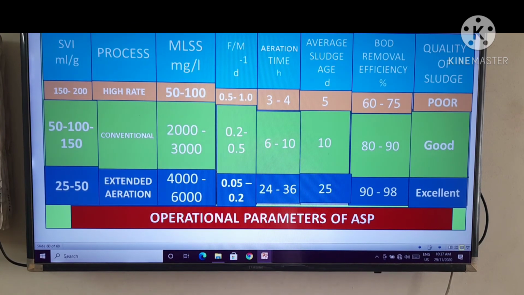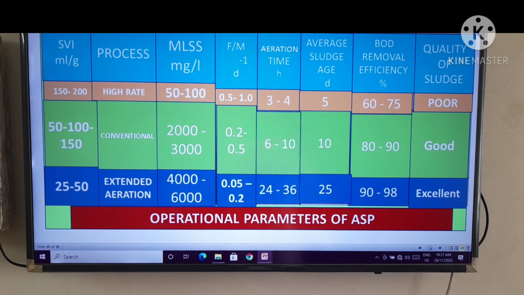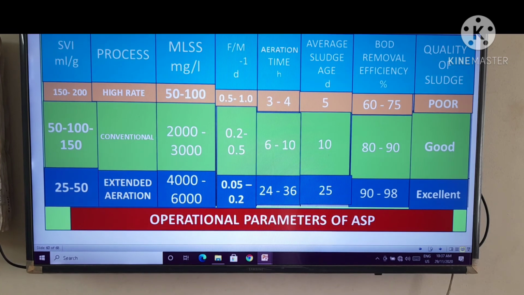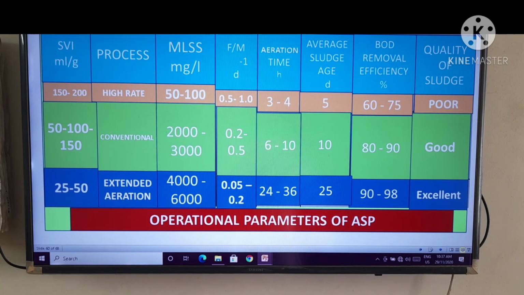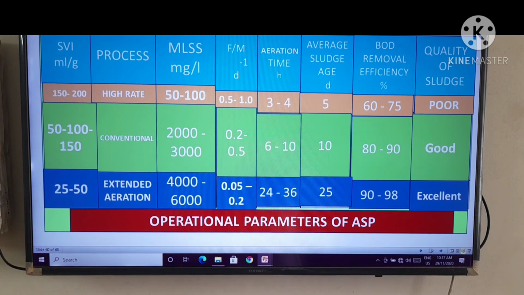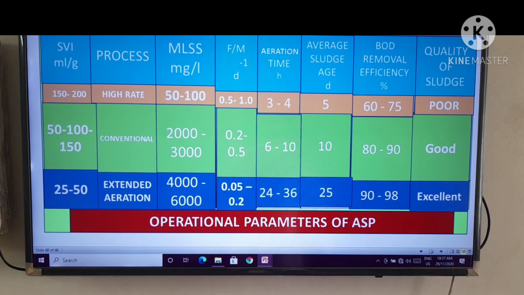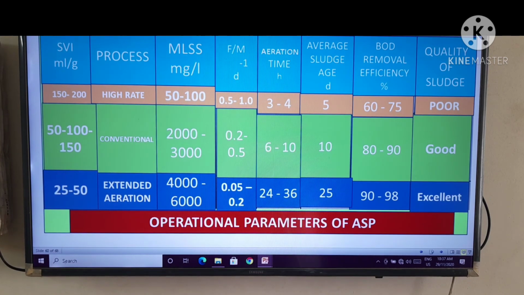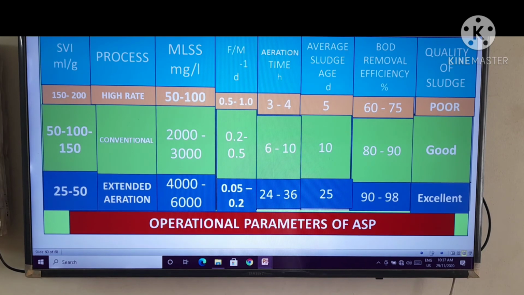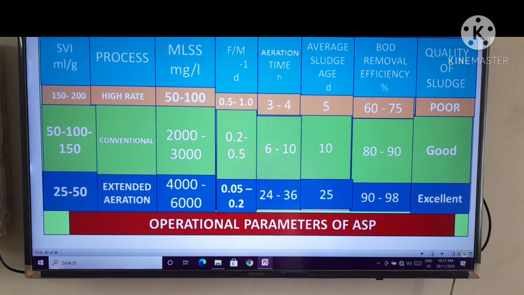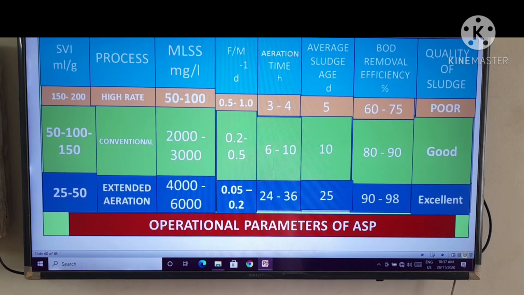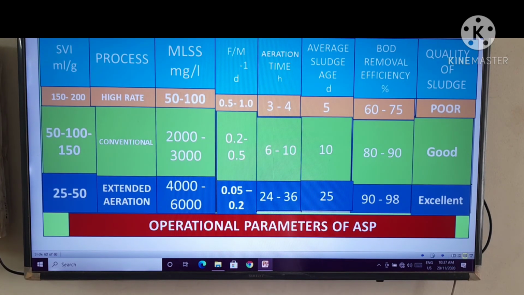If the value of SVI is in between 25 to 50, it will be increased to 24 hours to 36 hours. That means it is more, and it takes a large time. The average sludge age for 150 to 200 is 5. For 50 to 150, the average sludge age is 10, and for 25 to 50 it is 25.